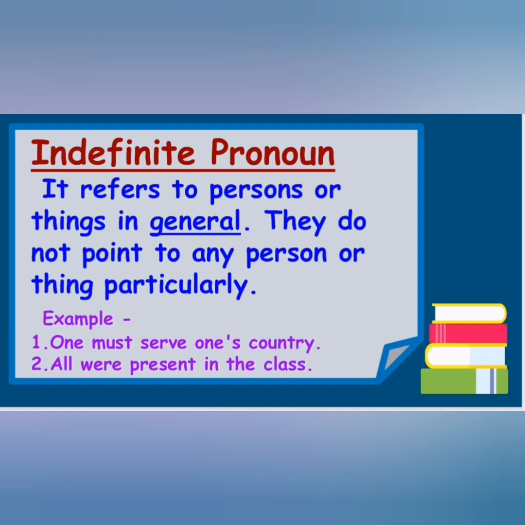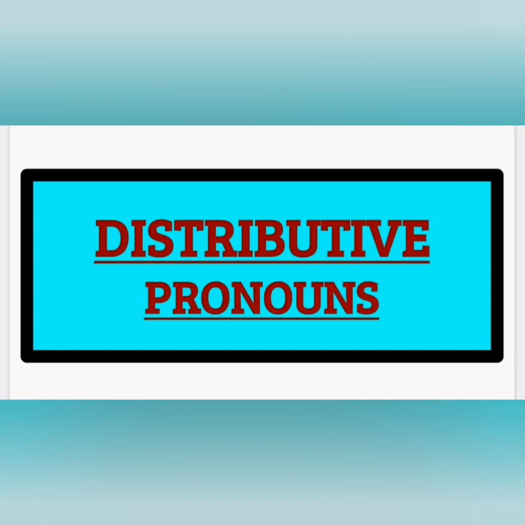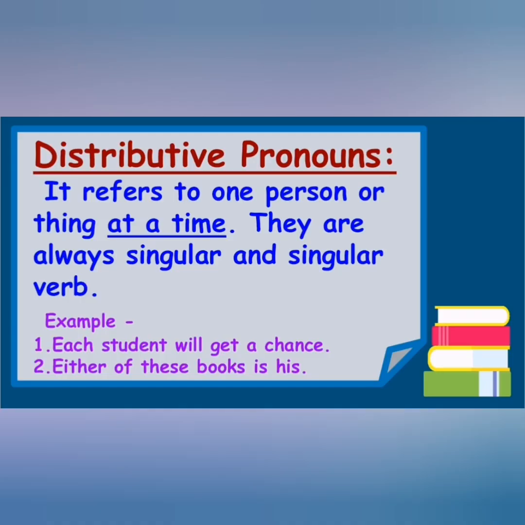Understood? Now coming to the eighth part, distributive pronouns. Distributive pronouns refer to one person or thing at a time, like each, either, neither. They are always singular and take a singular verb. In distributive pronouns we are talking about only one person or thing at a time.